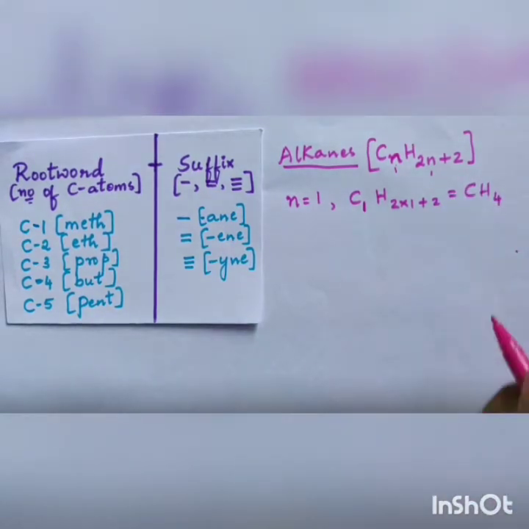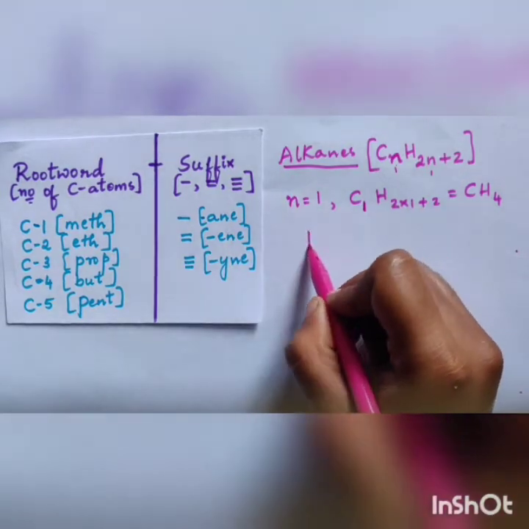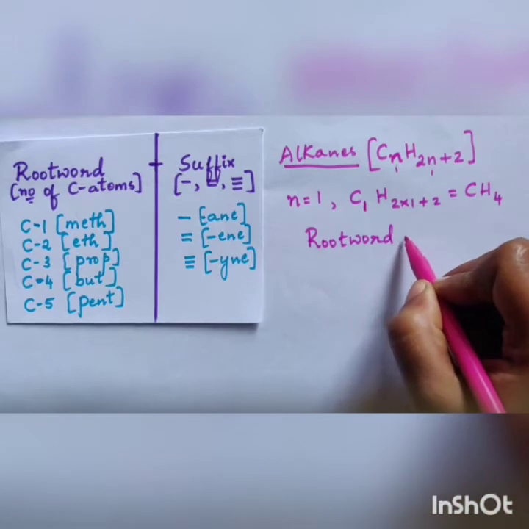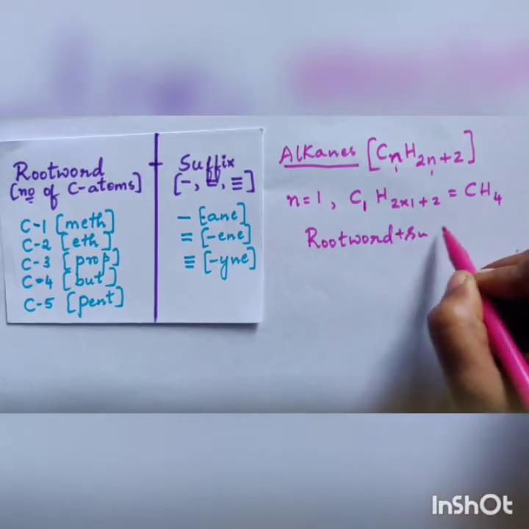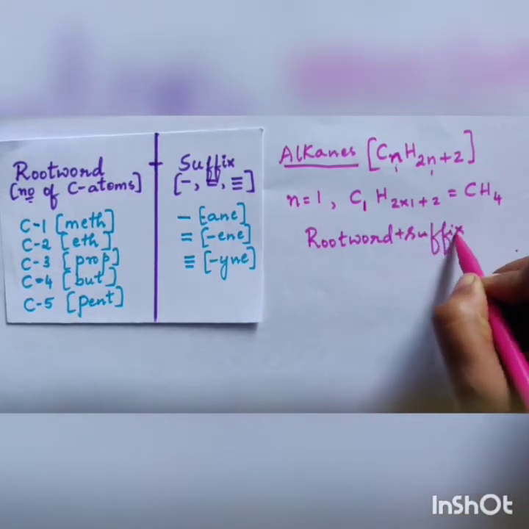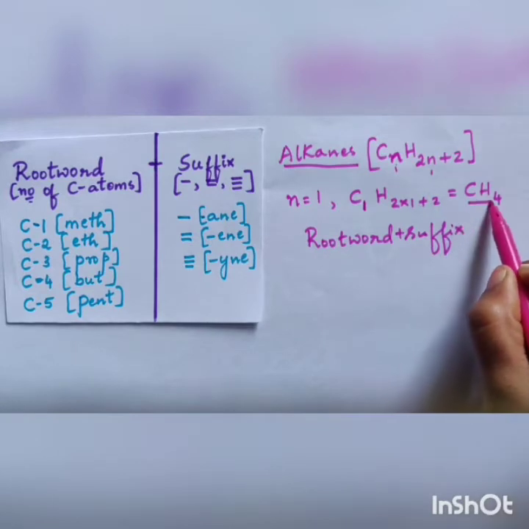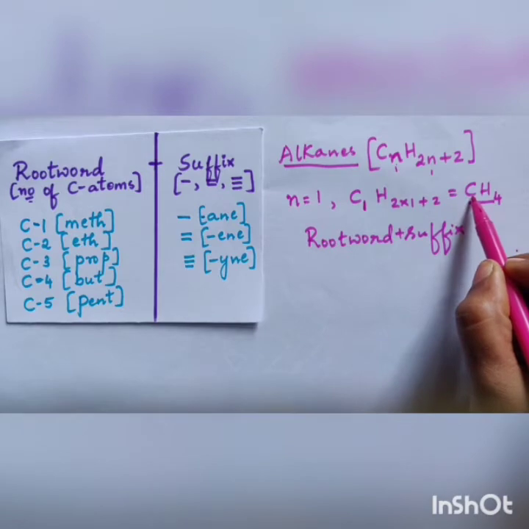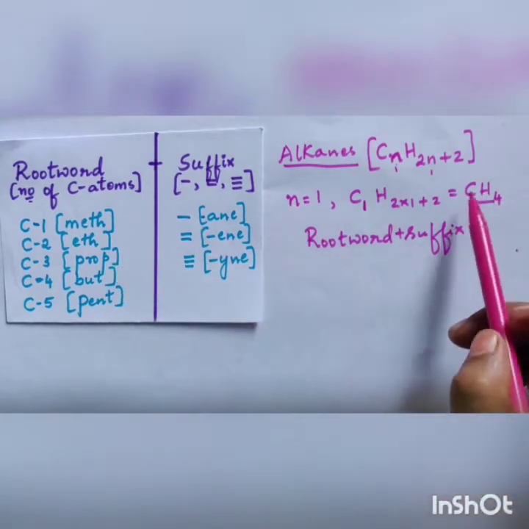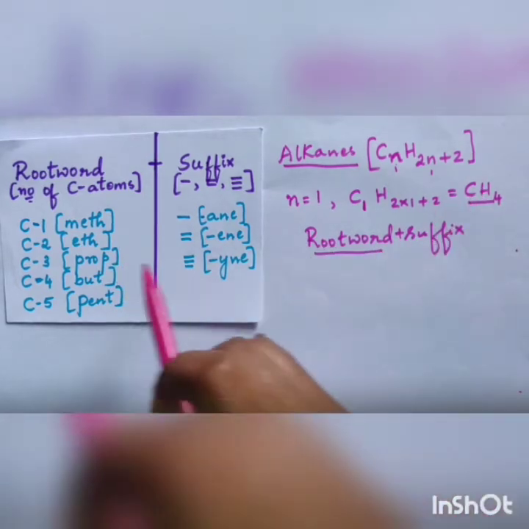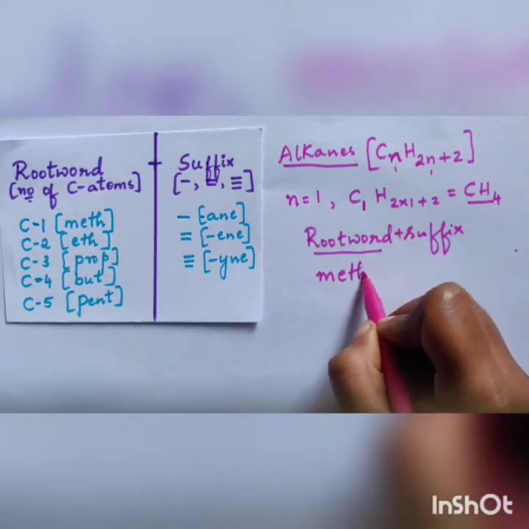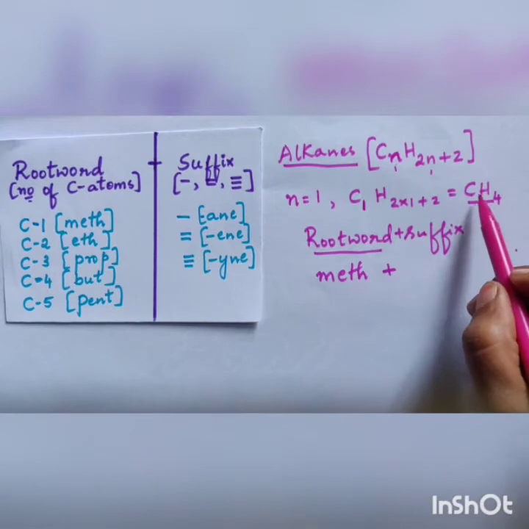Now when we write the name, this is the order: root word plus suffix. Here you have to see how many carbon atoms are there in the compound. It's one carbon atom, so the root word is meth.